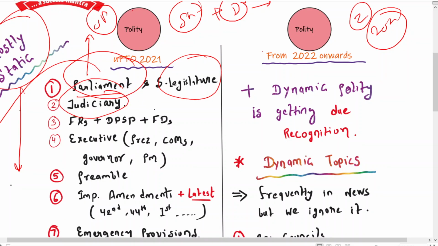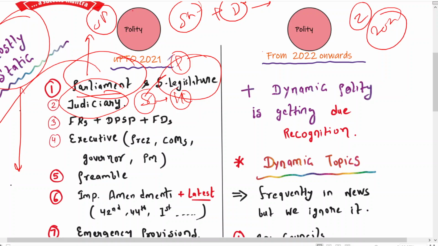From the judiciary section, you need to focus on the Supreme Court first. Then you should move to the High Court. Then you should move to the subordinate courts, and in subordinate courts, you can focus on the Gram Nyayalayas and family courts. But the major emphasis is on the Supreme Court and the High Court. And in the Supreme Court, you should decode the powers of the Supreme Court, the appointment procedure, the impeachment procedure, and the writ powers of the Supreme Court and the High Court.